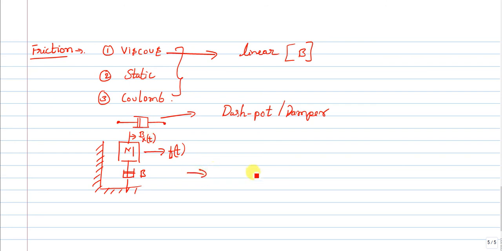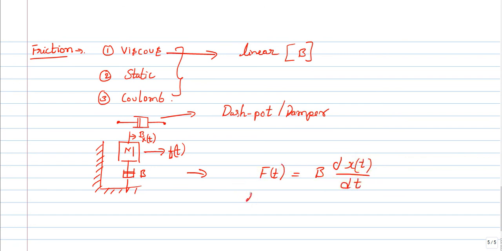How to represent the force equation? F of t is equal to B, the friction constant, times the rate of change of displacement, that is dx of t by dt.